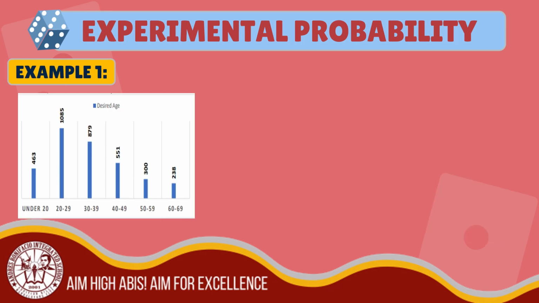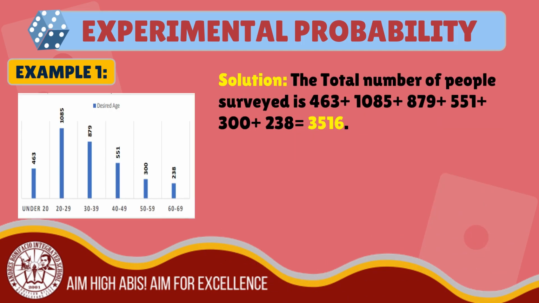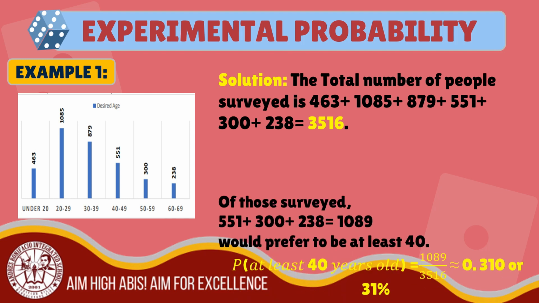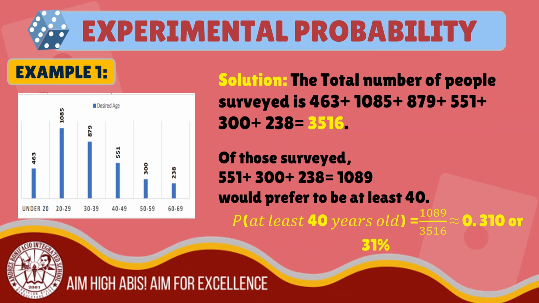This is our solution for example number 1. The total number of people surveyed is 3,516. We add up the number of adults who answered the survey. Of those surveyed, 1,089 would prefer to be at least 40, so we add the adults who choose to be 40 to 69 years old.